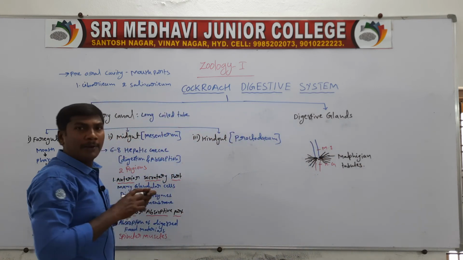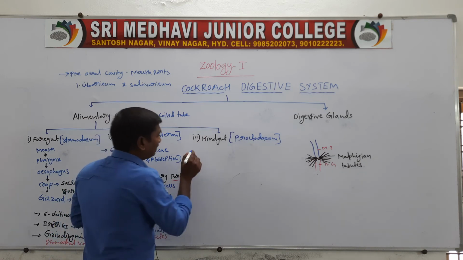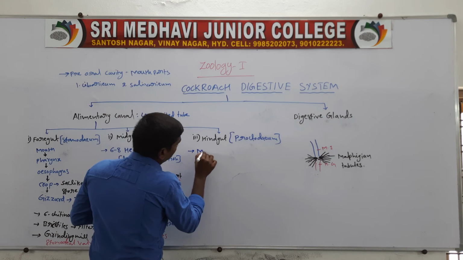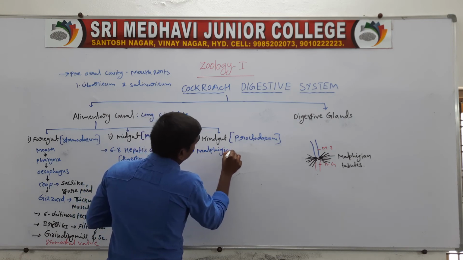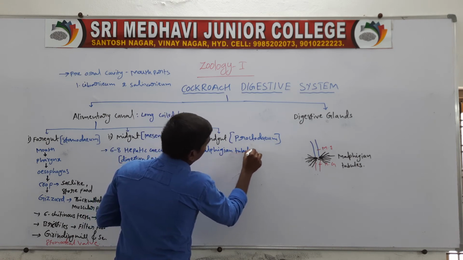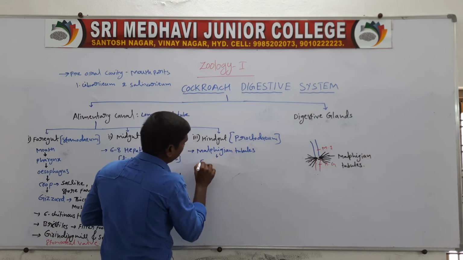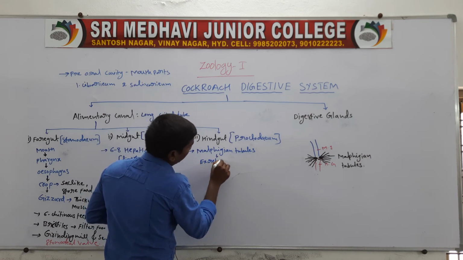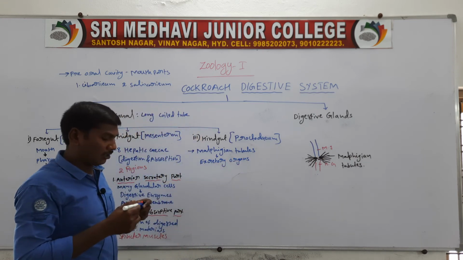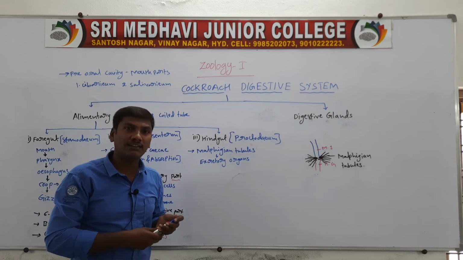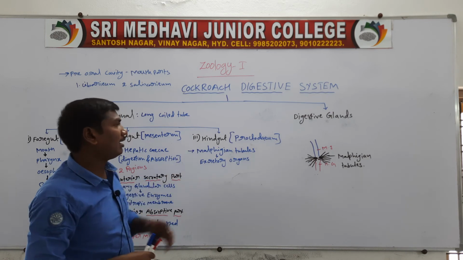The midgut opens into the hindgut. This region contains the Malpighian tubules. The Malpighian tubules are the excretory organs of the cockroach. They perform the excretion function, collecting excretory waste materials and sending them to the outside.